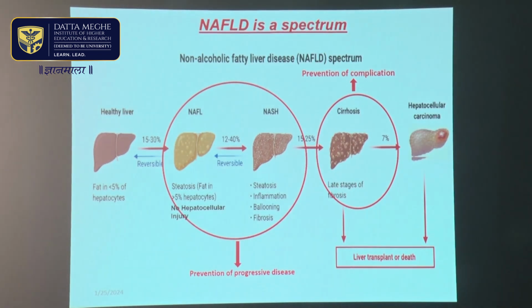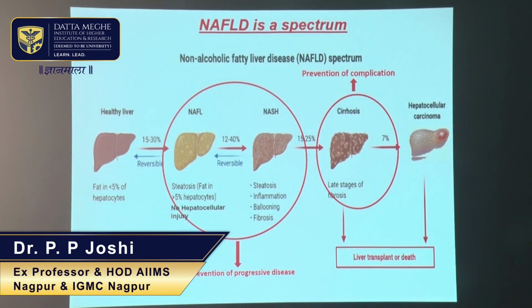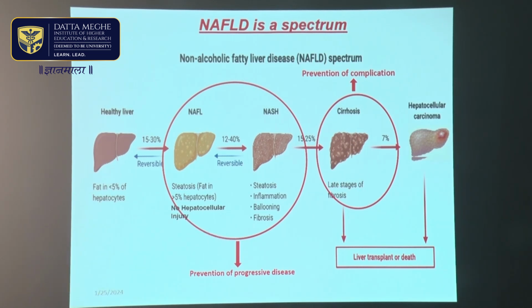Initially, on the left side, you can see a healthy liver where less than 5% of the hepatocytes have fat. This may progress in patients who are obese or who consume alcohol to non-alcoholic fatty liver, in which more than 5% of hepatocytes have fat.